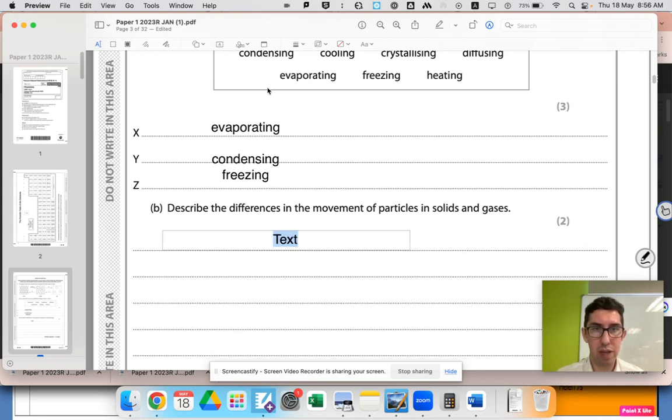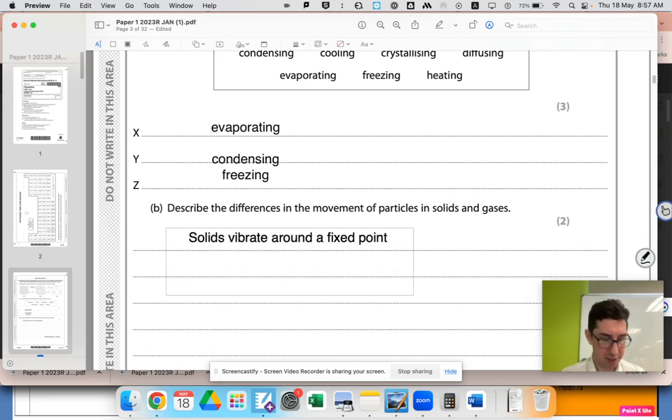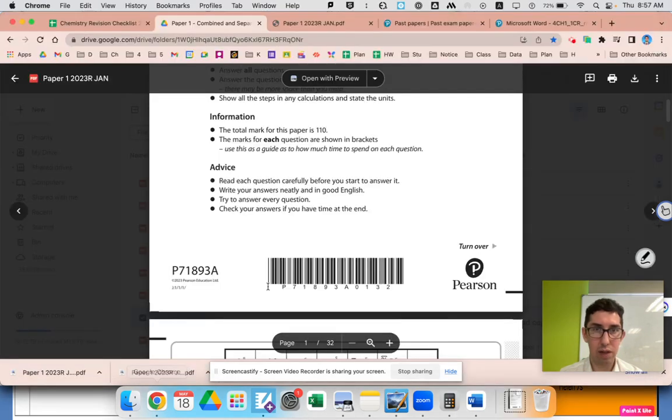Maybe if you're doing this paper, you probably should be highlighting parts. So let's highlight. We're talking about movement. Where's my highlight option? I don't even know. Anyway. Okay, so solids vibrate around a fixed point. So they don't move, they just vibrate around a fixed point. And what do gases do in terms of movement? Well, you're probably aware gases go really, really fast. So gases move fast randomly. Okay, that should be 2 marks. So let's go check the mark scheme.